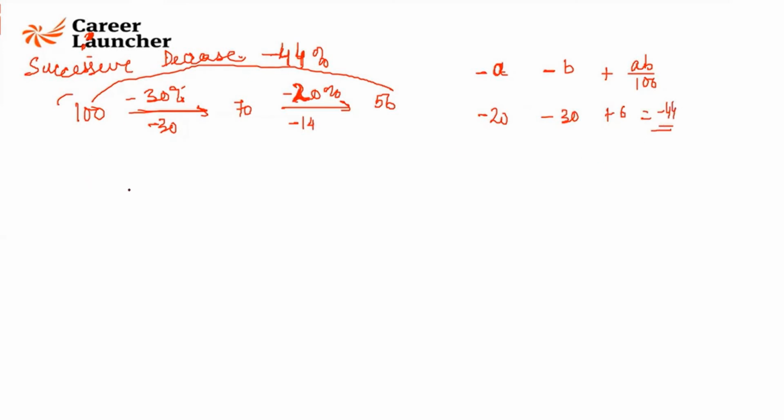Is the effective change. If I were to use the multiplication factor, 100 was the initial price. Decrease of 30%. That means I have taken out 30 out of 100. So what remains? 1 minus 30 by 100. What should be the multiplication factor for a 30% decrease? 1 minus 30 by 100, 70 by 100 or 7 by 10. What happens when I take 20% out? 1 minus 20 by 100, which is 80 by 100, 8 by 10. I get a 56. 7 8s are 56.